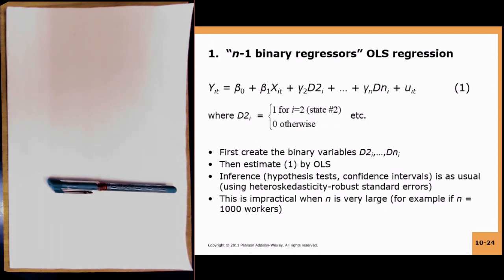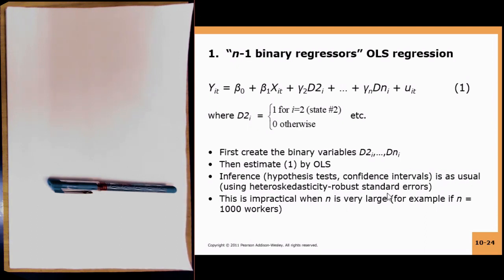For the n minus 1 binary regressors OLS regression, you specify your model like this: yit is beta 0 plus beta 1 xit plus gamma 2 d2i up to gamma n dni plus uit. You create the dummy variables, then you estimate this equation by including all of those dummy variables, and then you perform your hypothesis tests and look at your confidence intervals in the same way as with normal multiple regression.